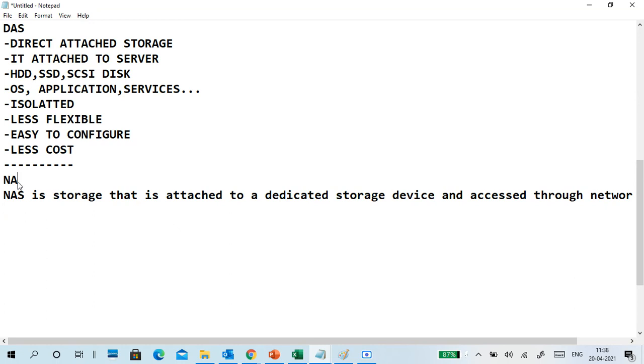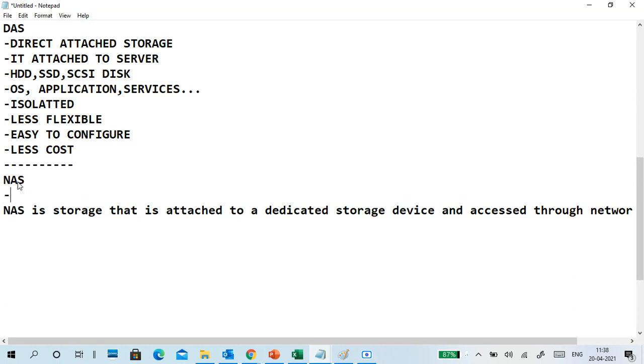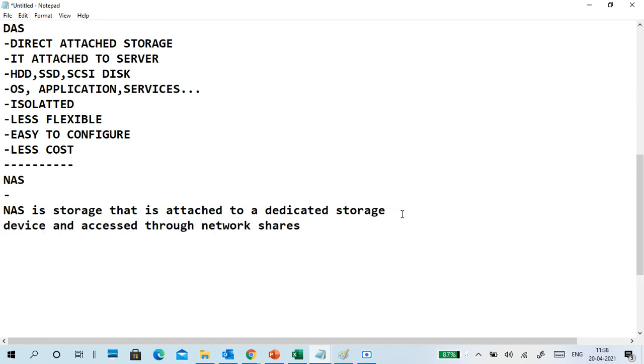So this is NAS. What is NAS? Network attached storage.